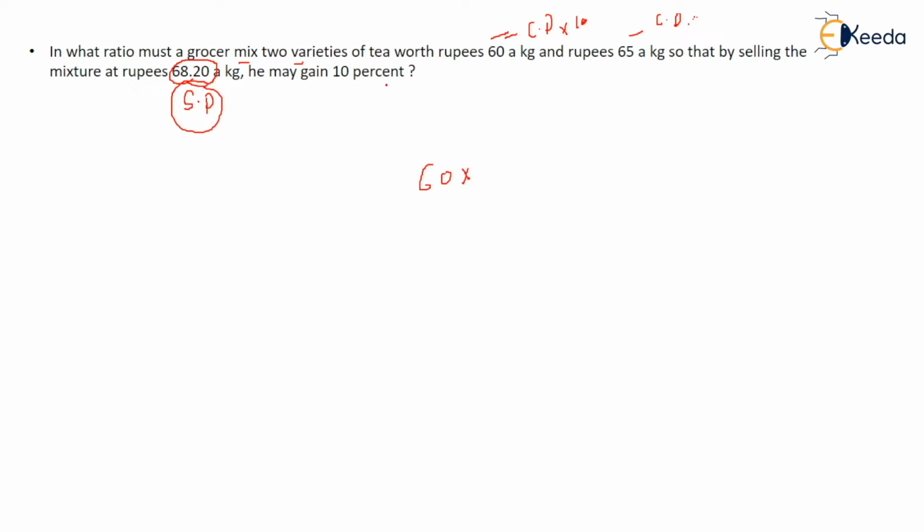So 10% gain means 100% we have, and 10% we add, that is 110 upon 100. After doing this, my answer comes out to be 66 rupees. So the selling price of the first tea is 66 rupees, and the second one is 65 into 110 upon 100.